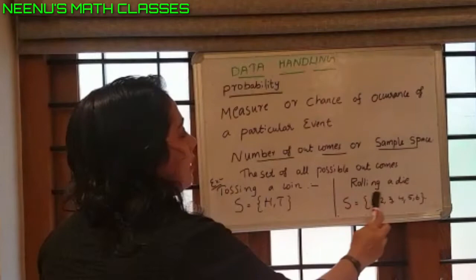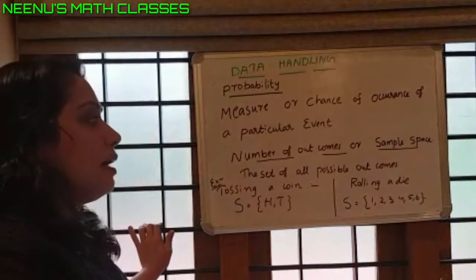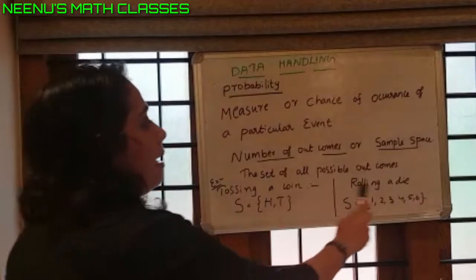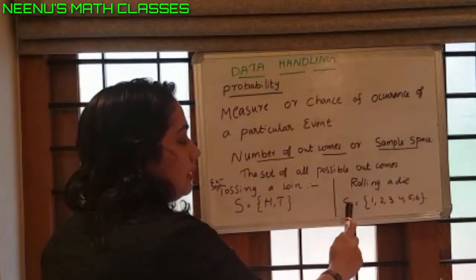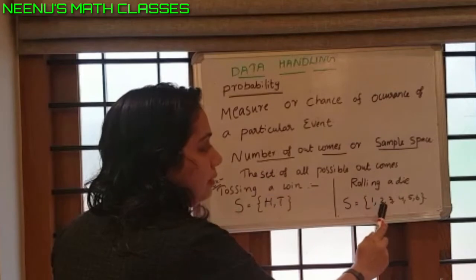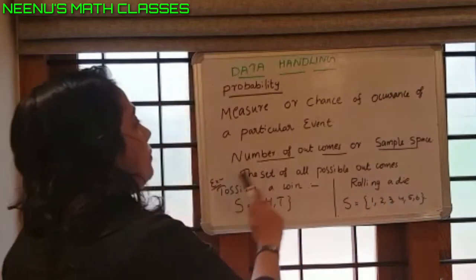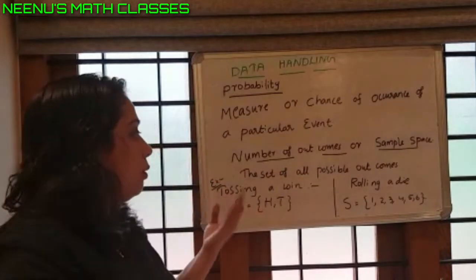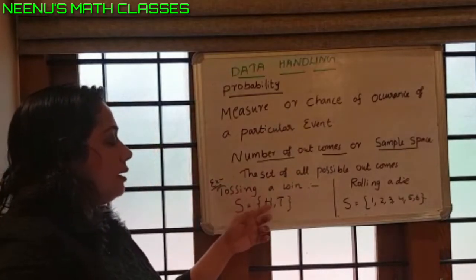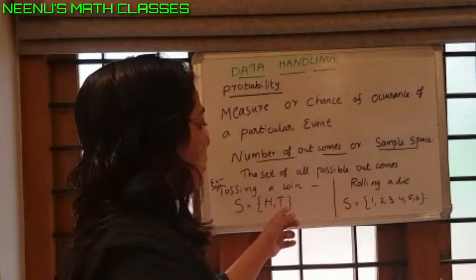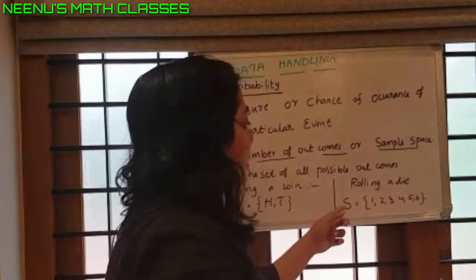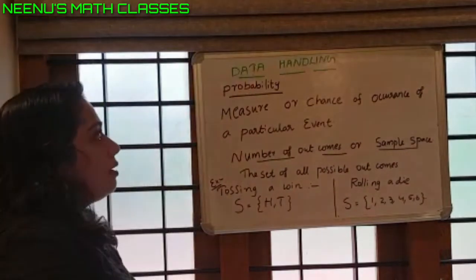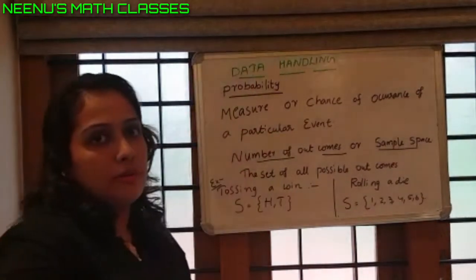Then rolling a die, what are the possible outcomes? A die has 6 sides, so the possible outcomes are the set 1, 2, 3, 4, 5, 6. This is the sample space for tossing a coin: H, T, head or tail. Then rolling a die, the sample space is 1, 2, 3, 4, 5, 6. This is some introduction to probability.